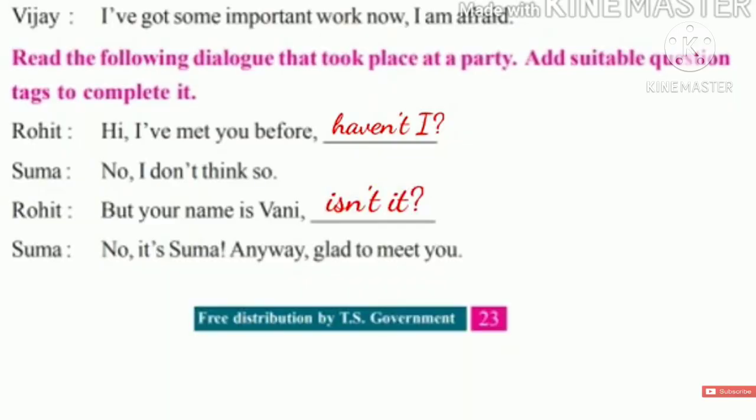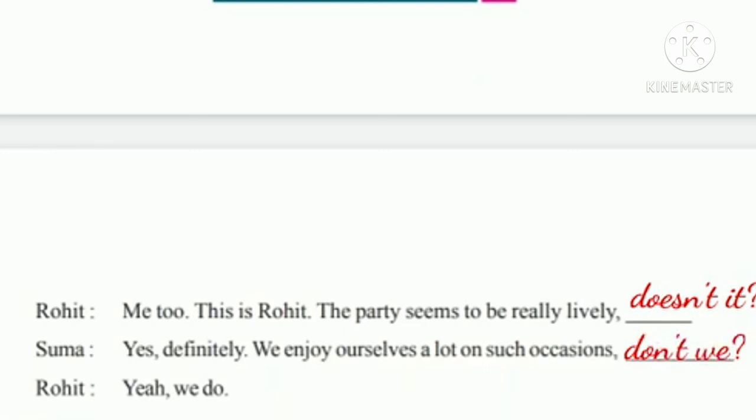And next, read the following dialogue that took place at a party and add suitable question tags to complete it. Rohit: "Hi, I have met you before." Here, what is the auxiliary? Have. And the sentence is positive, so you have to write the question tag in negative: haven't I? Next, Suma: "No, I don't think so." Rohit: "But your name is Vani." Here the auxiliary is is, the sentence is positive, so you write the question tag in negative: isn't it? Suma: "No, it's Suma. Anyway, glad to meet you." Next, Rohit: "Me too, this is Rohit."